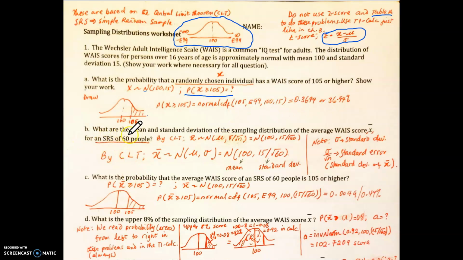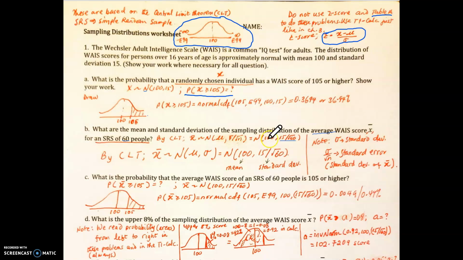Okay. Now B says, what are the mean and standard deviation of the sampling distribution of the average WAIS score, which is represented by X bar, for an SRS of 60 people? Now by the central limit theorem, the X bar is distributed as normal with mean mu, but the standard deviation is the standard deviation of the population divided by the square root of the sample size. Here the sample size is 60, so you divide by the square root of 60. And so you get a standard deviation to be the whole of this instead of just 15.